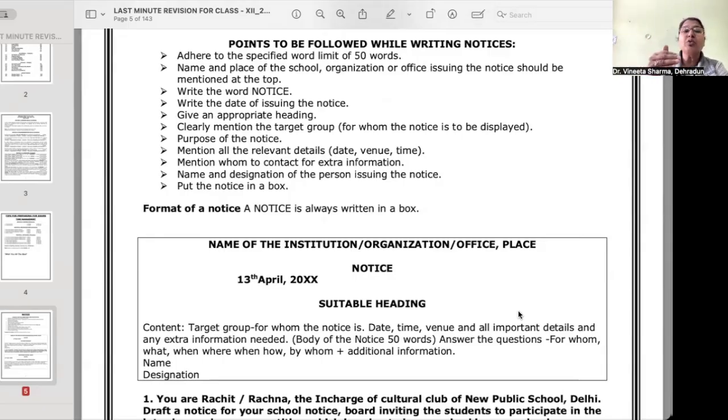Then, after that, you have to write the word notice, write the date of issuing the notice, then give an appropriate heading, clearly mention the target group for whom the notice is to be displayed, the purpose of the notice, mention all the relevant details like date, venue, time, mention whom to contact for extra information, the name and designation of the person issuing the notice, and put the notice in a box. So first write the notice and then draw lines with pencil.